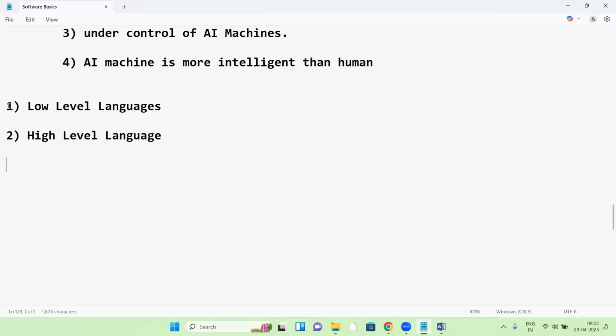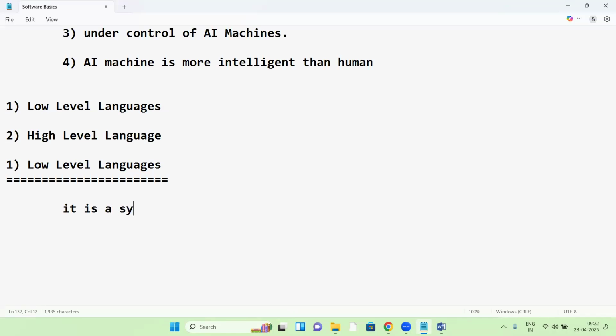Low-level language is a system understandable language. Here, system means processor. It is a processor understandable language.